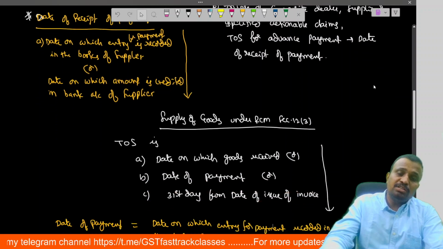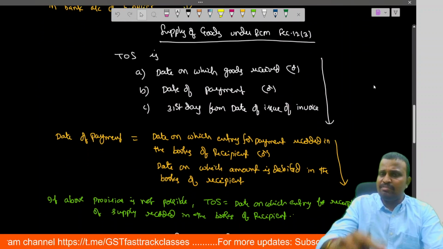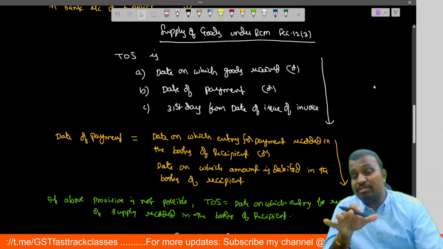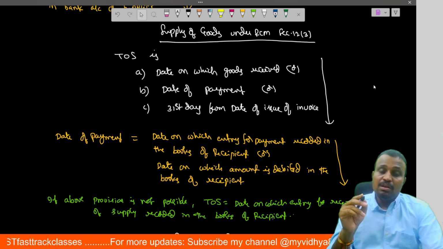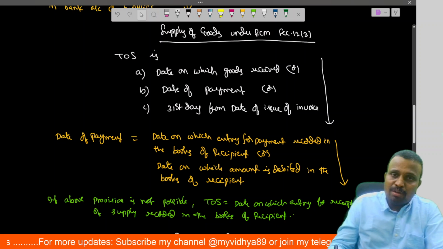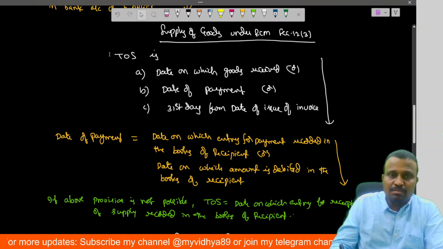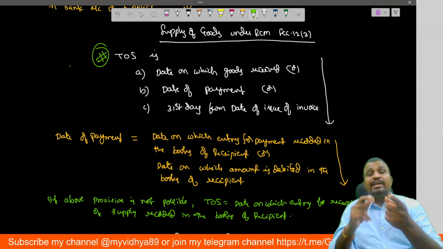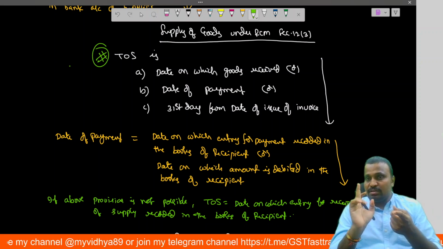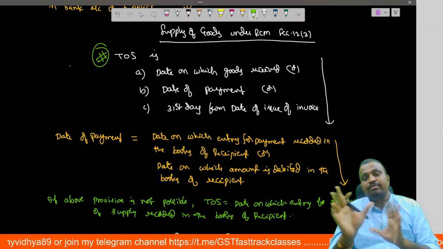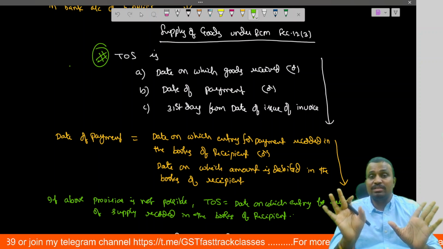Next, coming to the reverse charge mechanism. We discussed the forward charge mechanism under section 12.2, and now the reverse charge mechanism, section 12, relating to the supply of goods. So the time of supply here is nothing but what? Time of supply is the date on which goods are received or date of payment or 31st day from the date of issue of invoice, whichever is earlier.